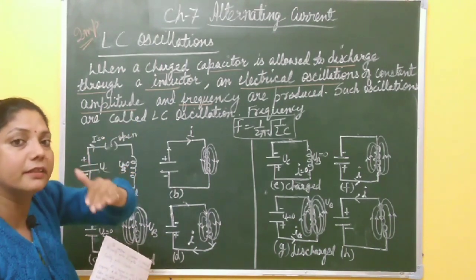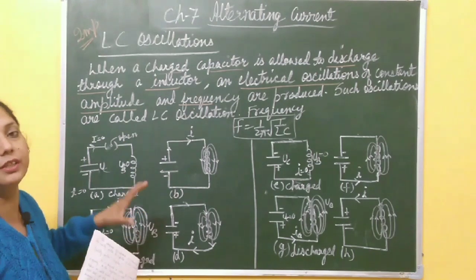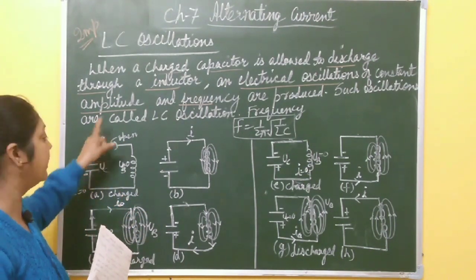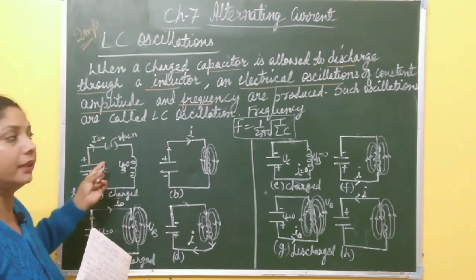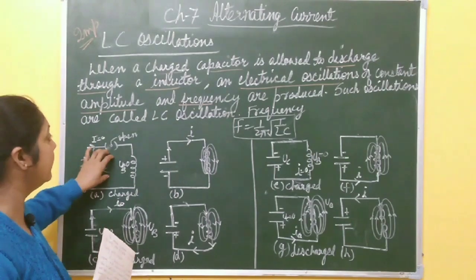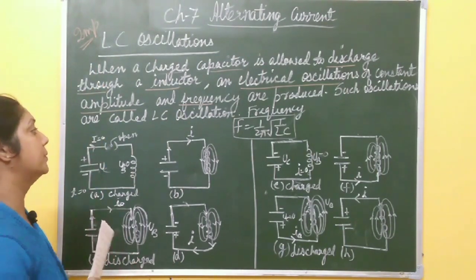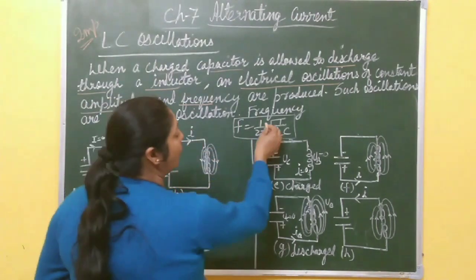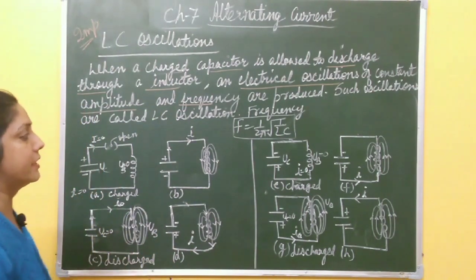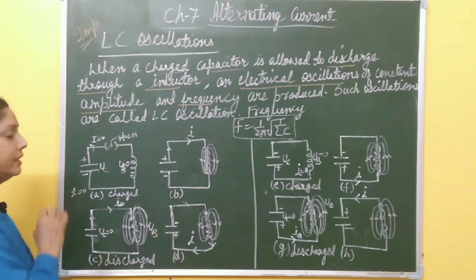Again, that magnetic energy is converted into electrical energy in the capacitor. In this way, oscillation takes place inside the circuit, from electrical to magnetic, magnetic to electrical, and those electrical oscillations produced inside the circuit are called LC oscillations. Its frequency is 1 by 2 pi root LC, which we already discussed. Now, how does this take place when L and C are connected?